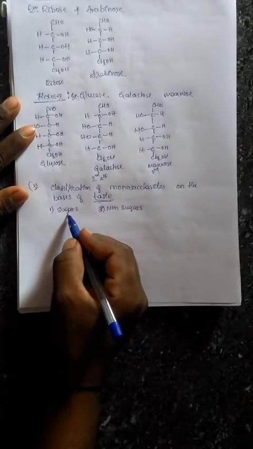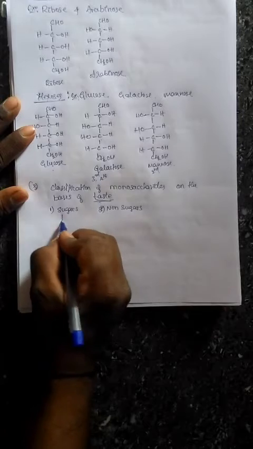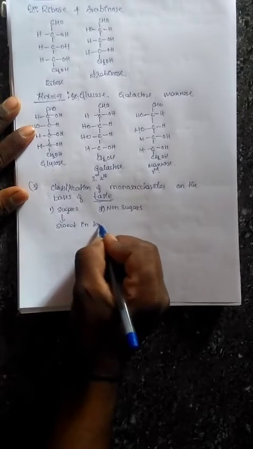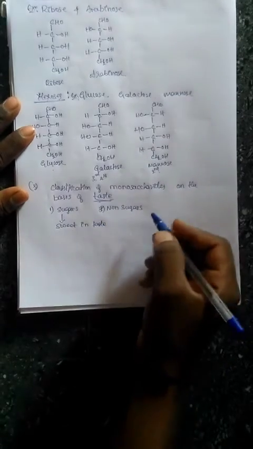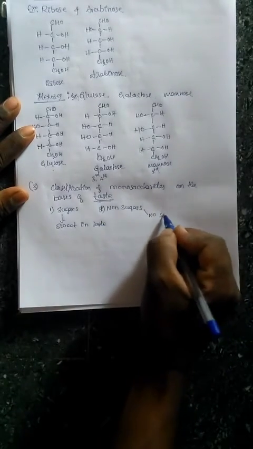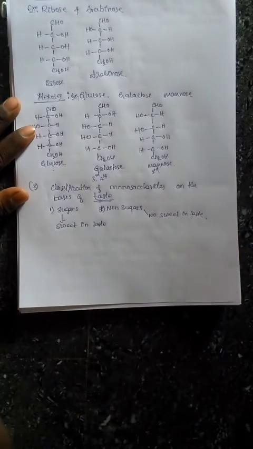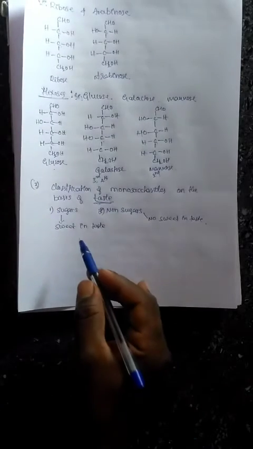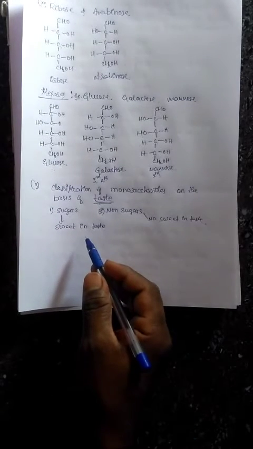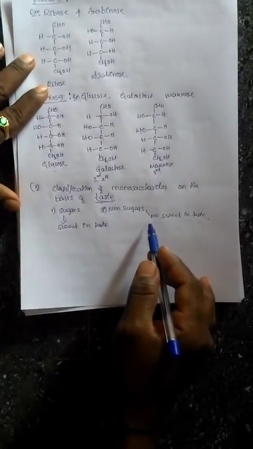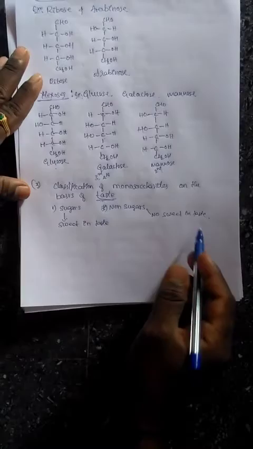Now sugars are the monosaccharides and these are the carbohydrates which are sweet in taste. Okay, sugars are sweet in taste. Then similarly non-sugars means not sweet in taste. That is called non-sugars. Okay, sugars are nothing but monosaccharides and carbohydrates which are sweet in taste, and non-sugars are also monosaccharides and carbohydrates. There is no sweet taste.